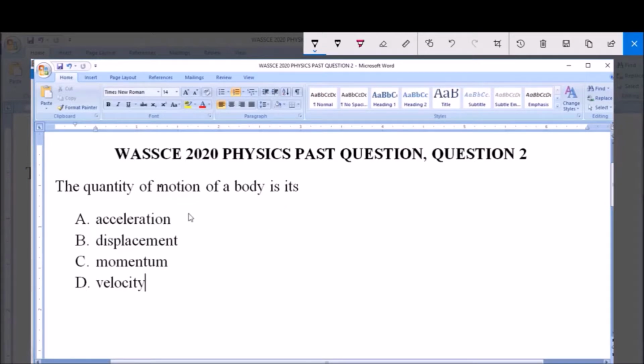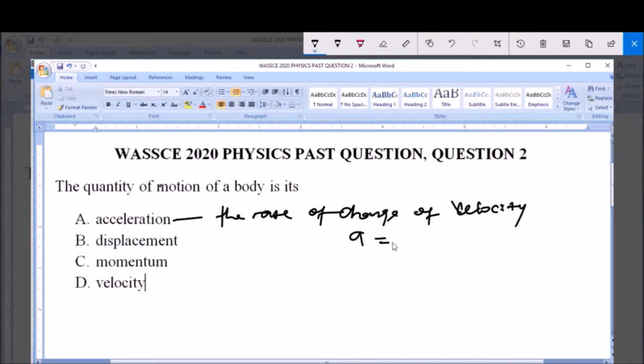Now let's briefly describe each of these. A says acceleration. Acceleration is simply defined as the rate of change of velocity. That is, acceleration a is given as velocity over time. So the rate of change of velocity is acceleration.